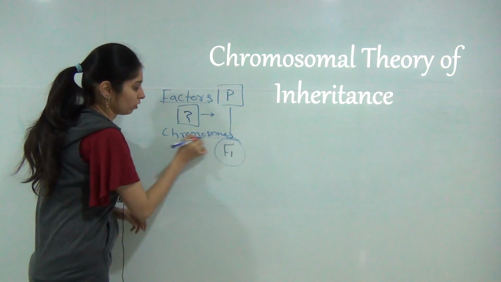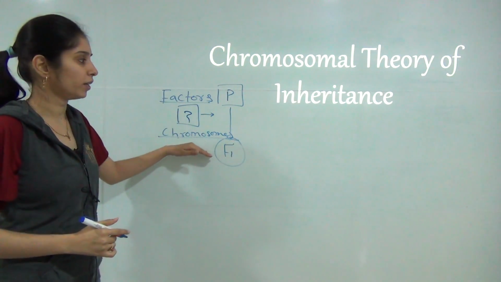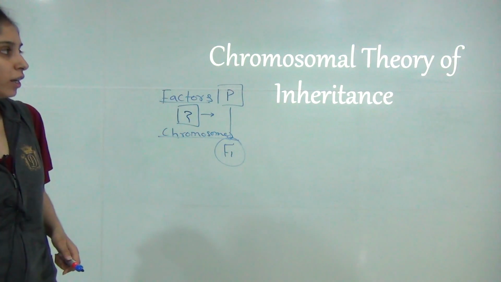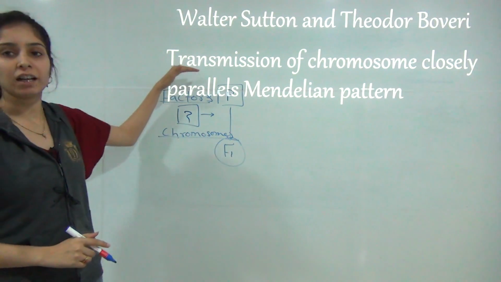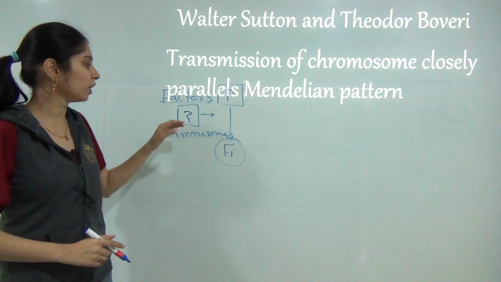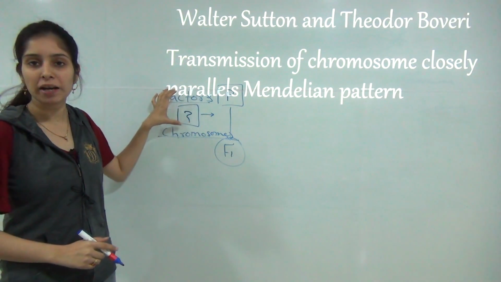This theory was given by Sutton and Boveri in 1902 independently, and they said that the transmission of chromosomes is similar to the factors which Mendel described.